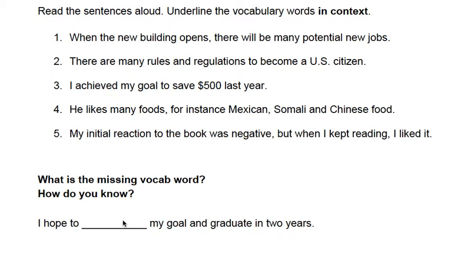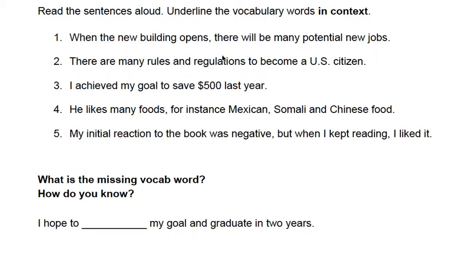Let's look at the grammar in these 5 sentences. When the new building opens, there will be many potential new jobs. How do I know potential is an adjective? What kind of jobs? New jobs. Many, potential, new are all adjectives describing jobs.